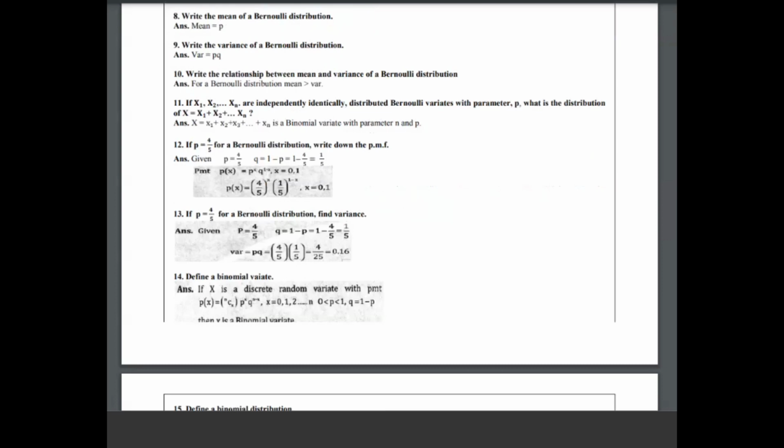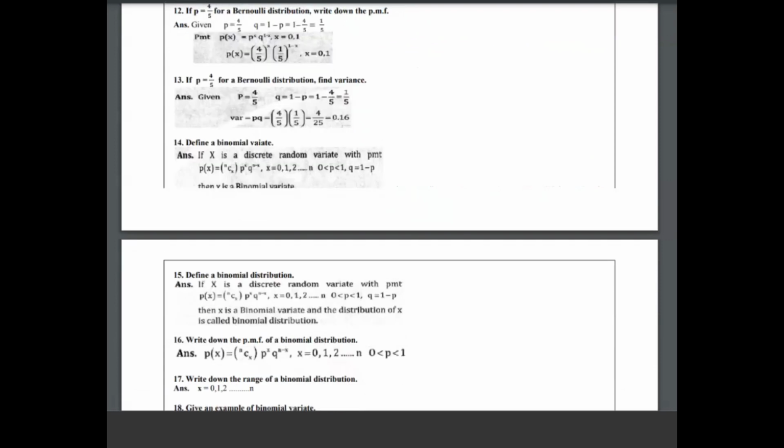Then the binomial variate comes. Here, define binomial variate. In the binomial, 14th question: x is a discrete random variable with the probability mass function nCx p to the power x and q to the power n minus x, where x is equal to 0, 1 up to n. There, observe, it was only p and q. It was p to the power x and q to the power 1 minus x, and x is equal to 0 and 1. Here it is nCx p to the power x and q to the power n minus x, and x is equal to 0, 1 up to n. Okay.